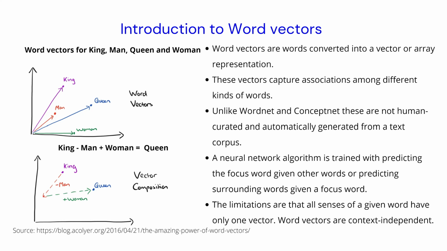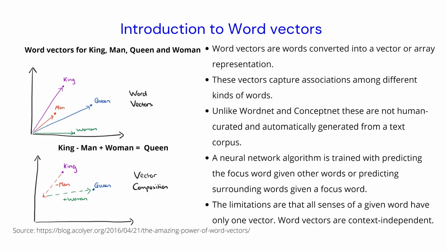All these relationships that we have in language are actually preserved in word vectors. That is one of the beauties of these algorithms. So if you take the word vector of king and subtract man and add the word vector of woman, you actually get back the word vector that corresponds to queen.